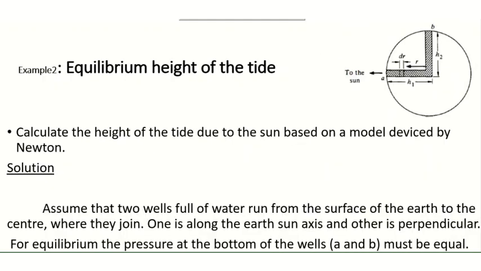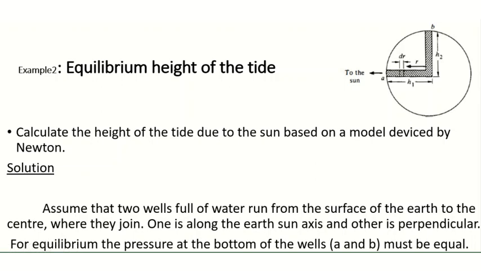Next, example 2: the equilibrium height of the tide. We are going to calculate the height of the tide due to the sun based on a model devised by Newton. For the solution, we assume that two wells full of water run from the surface of earth to the center, where they join. One is along the earth-sun axis, and the other is perpendicular. For equilibrium, the pressure at the bottom of the wells A and B must be equal. These are the two assumptions.